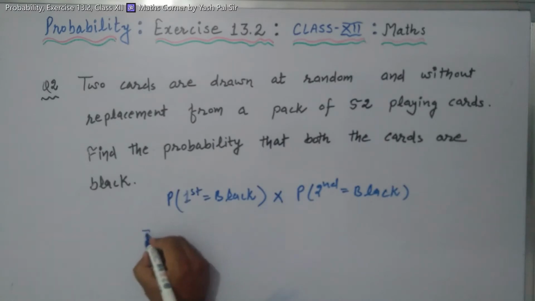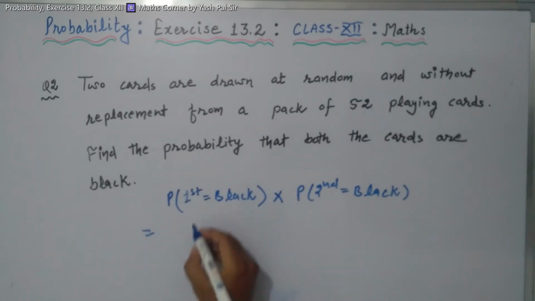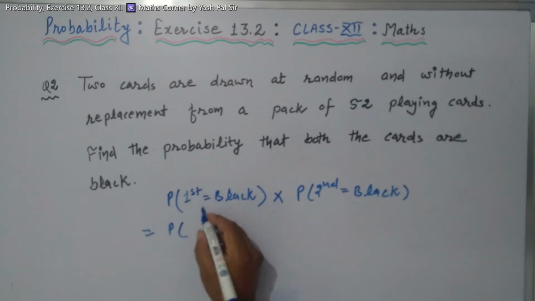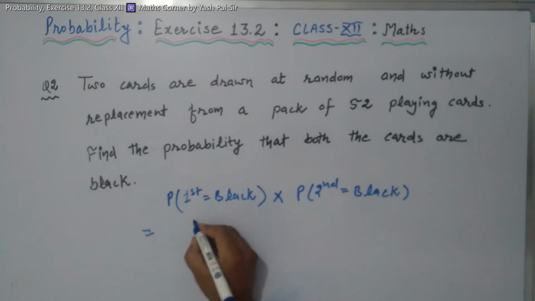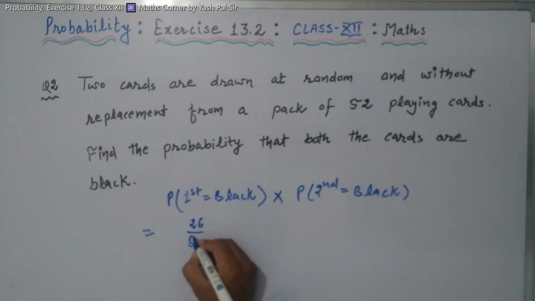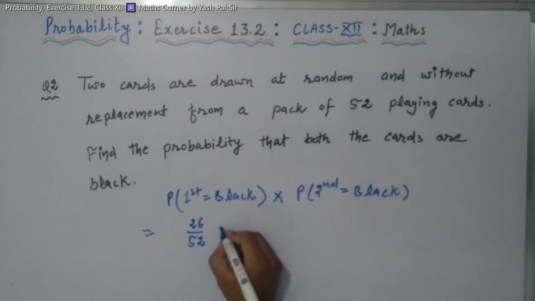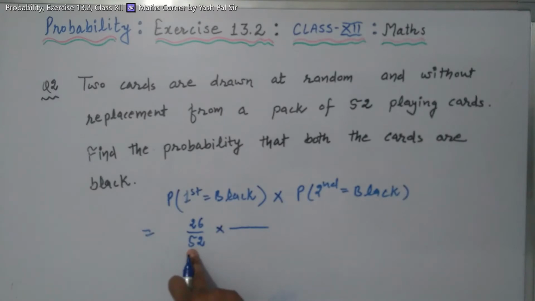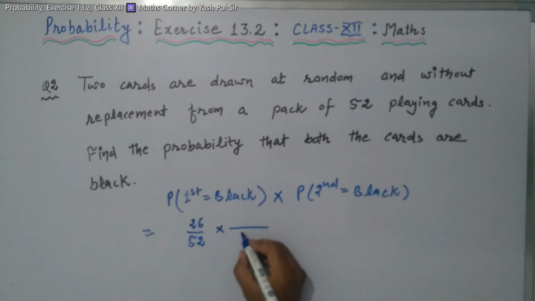So we can say this is the probability of a black card. How many black cards are there? There are a total of 26 black cards out of 52 playing cards, into. Now one card is used. Out of 52 cards, we are left with only 51 cards next time.